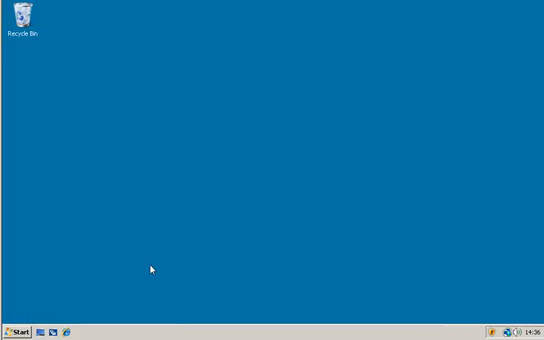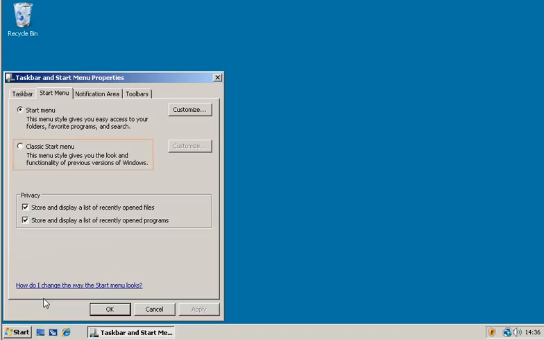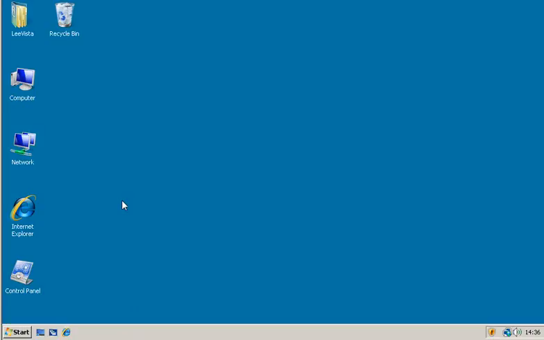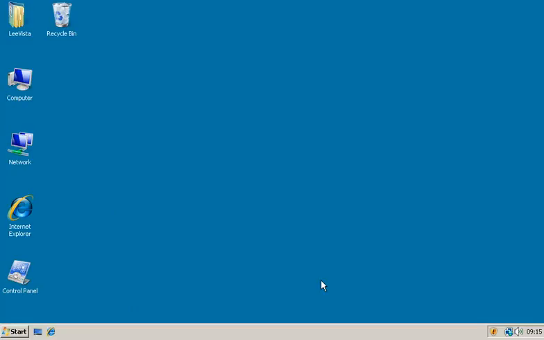I also switched the Start menu to the Classic Start menu. This is not necessarily for best performance, but I find it quicker to navigate using the Classic menu. So to do that, just right-click on the Start button, select Properties, and select Classic Start menu. Click on Apply, and OK. And there we have adjusted Vista for best performance. If you want any further tips on this, just search on Google and you'll find plenty of resources on improving the performance of Vista. So the first program that we need to install is Internet Information Services, or IIS.